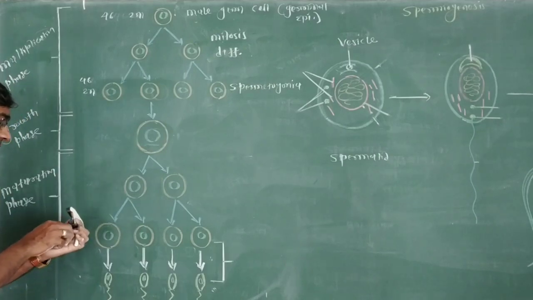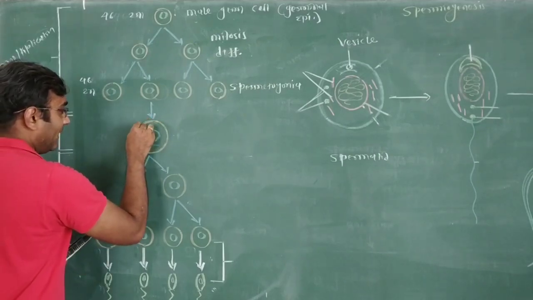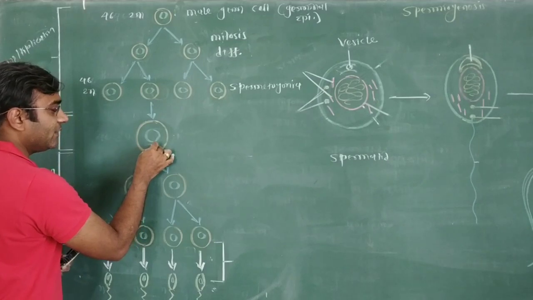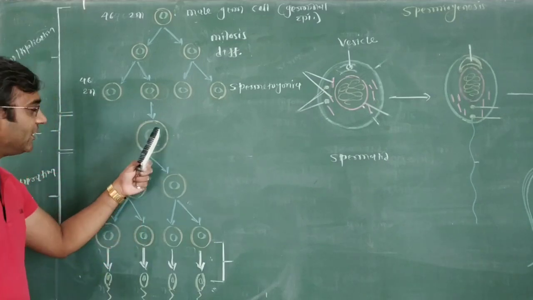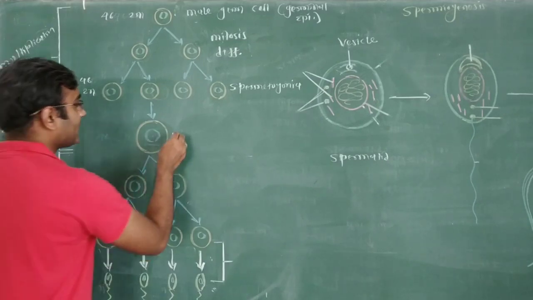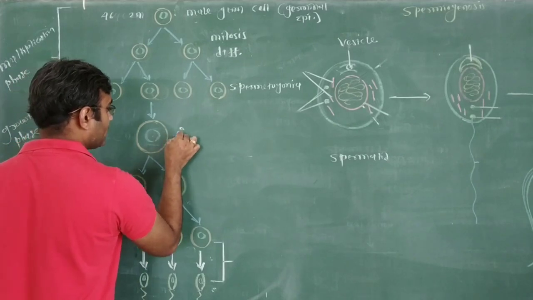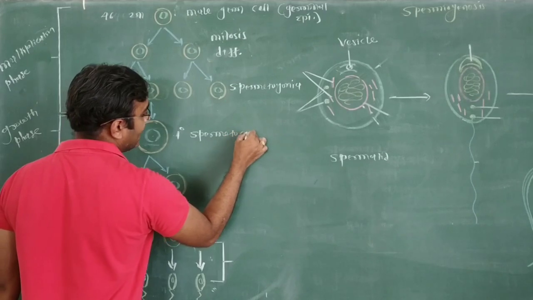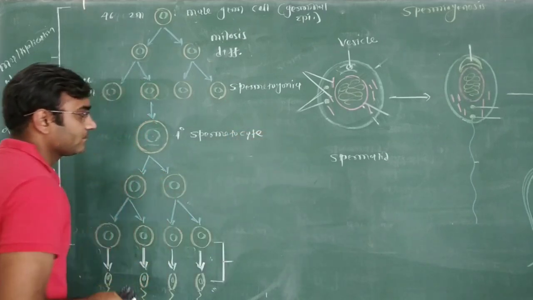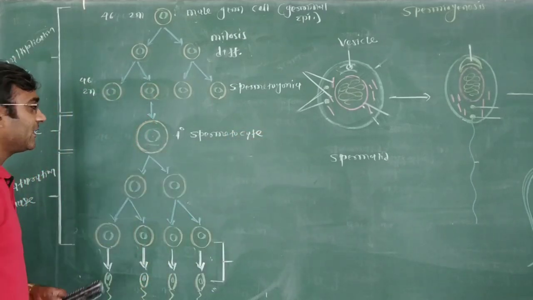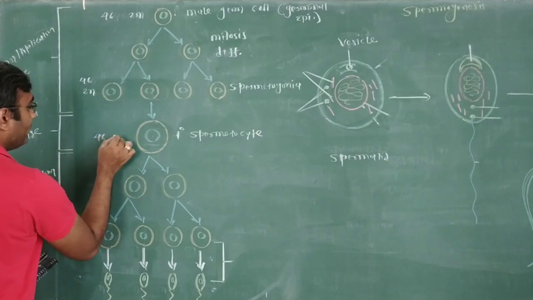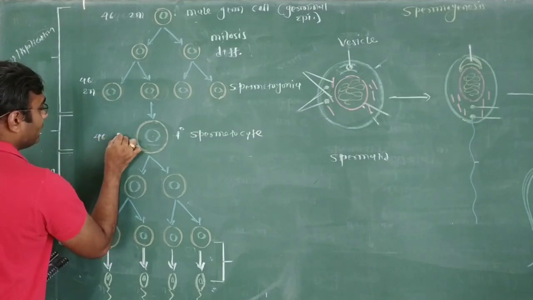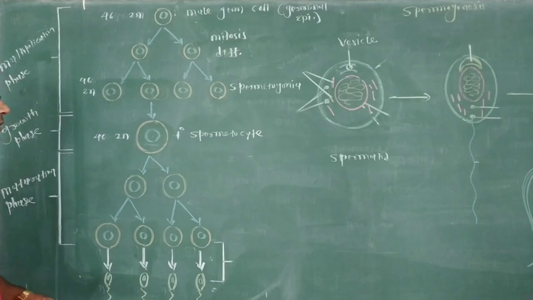After the multiplication phase, those spermatogonia enrich their nutrition in the cytoplasm and increase their chromatin, and that is called the primary spermatocyte. Primary spermatocyte is genetically diploid, 46 chromosomes in the case of human.